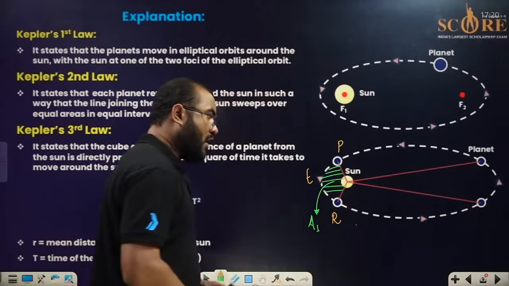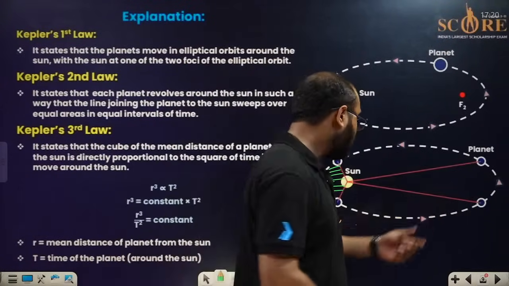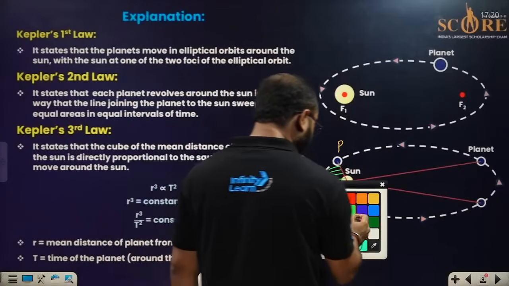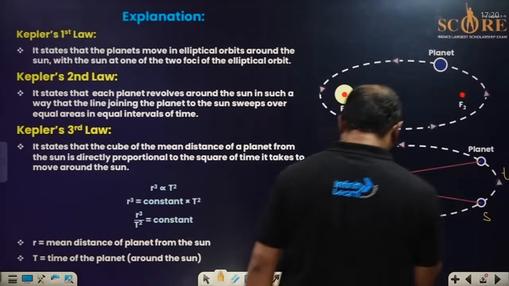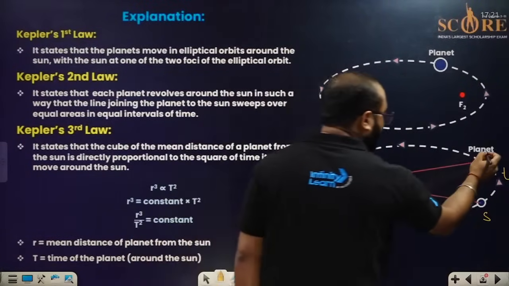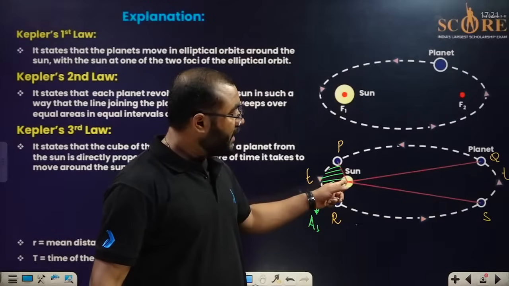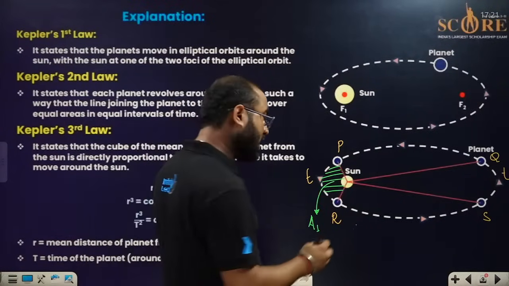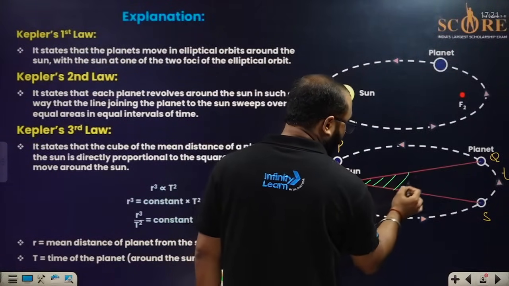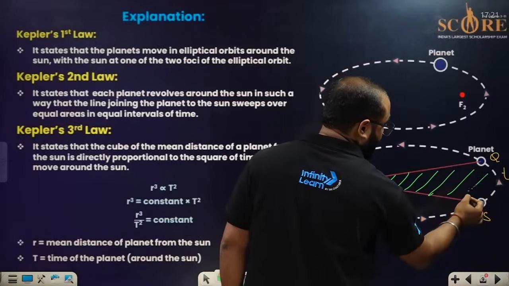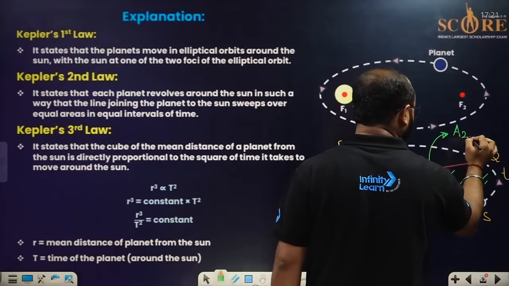Now, after some time, this planet, which was at the point R, has moved to point S. After the same time T, it has reached the point Q. Same, taking the sun as the center, this is covering an area. Let us consider this particular area is equal to A2.